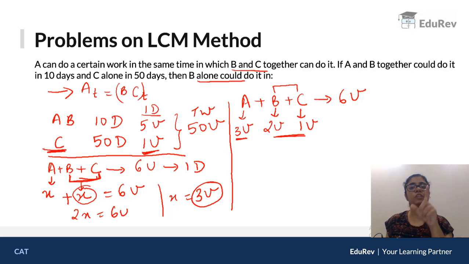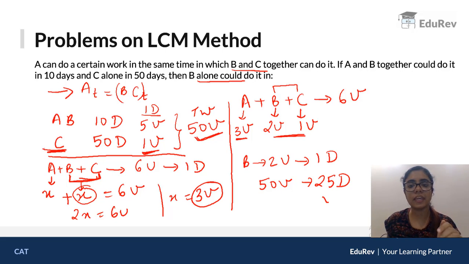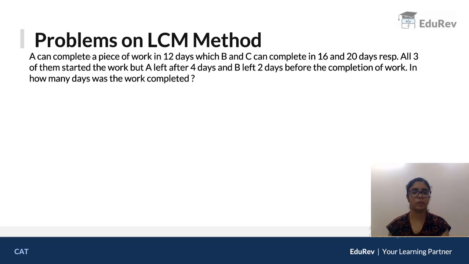ठीक है, now the question is, B alone takes how much time? ठीक है, B does 2 units in 1 day. Correct? He has to do 50 units because we had assumed the total work to be 50 units. तो 50 units करने को कितना टाइम लगेगा? 50 units will take 25 days. So B can alone complete the task in 25 days and that is your answer. ठीक है? Now let's look at the next question. What does it say?